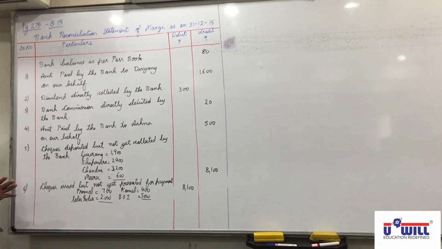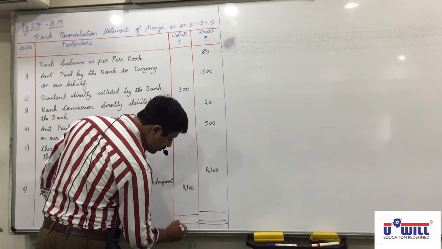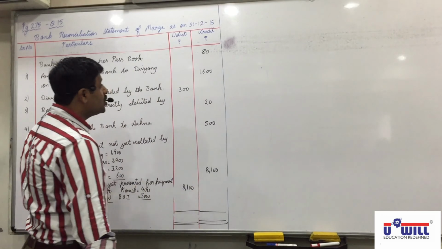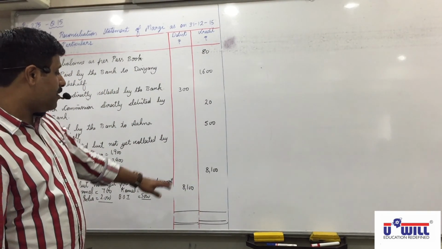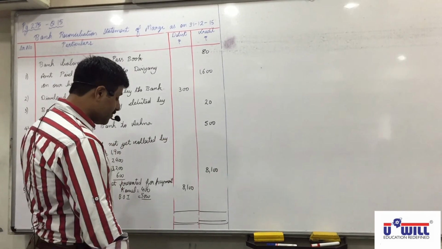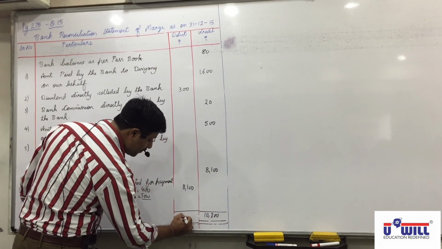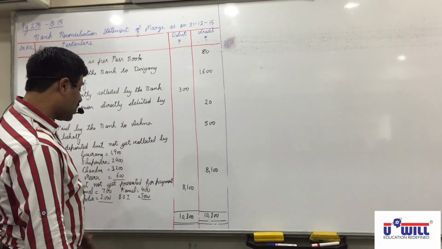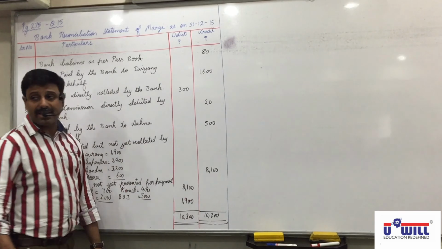Everything will come on the opposite side. On which side does the total look more? Credit side. First we'll do credit side total. So do it: 80 plus 1600 plus 20, 1700, 2200, 10,300. All of you do the total of credit side. Do you get 10,300? Now 10,300 minus 8,400, so 1,900. Now see what did we mark as answer? Is it 1,900?